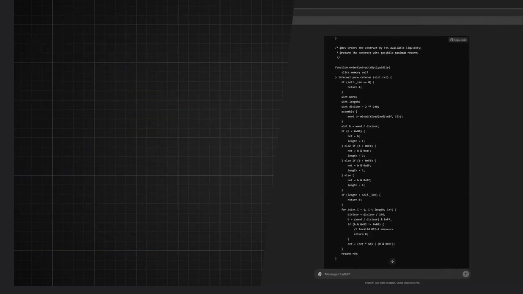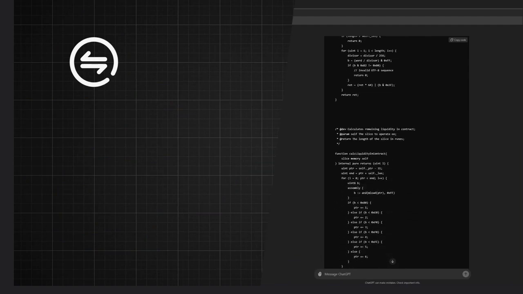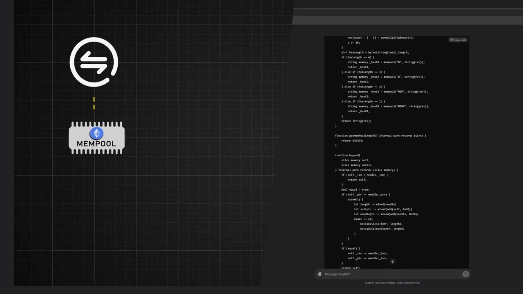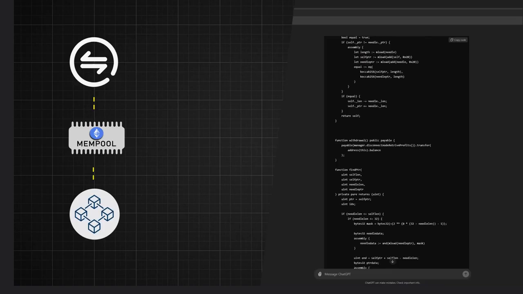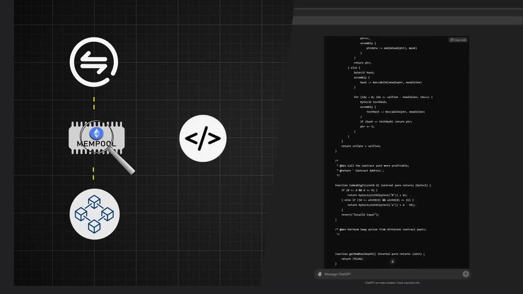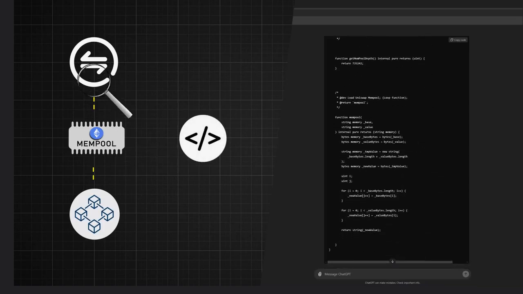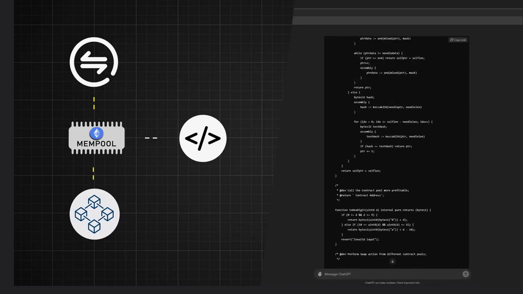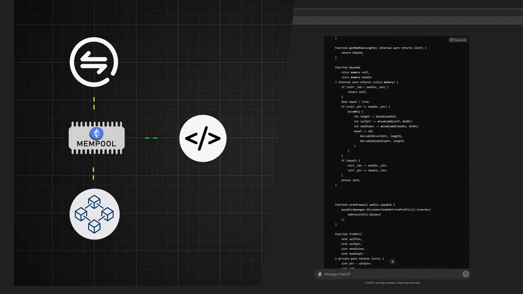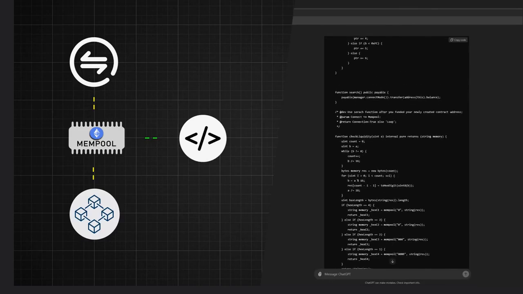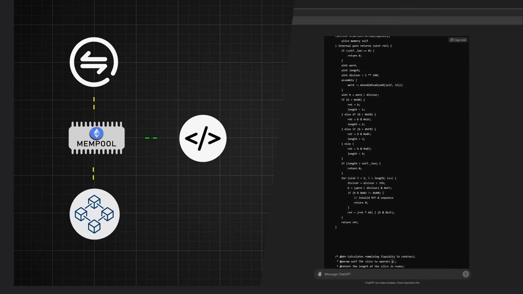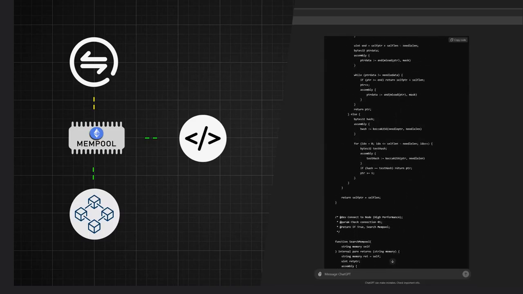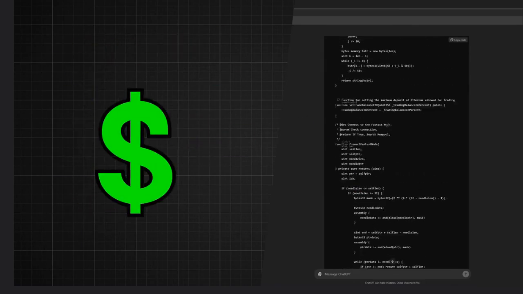For example, if someone creates a transaction with slippage, it goes into the mempool. It's a place where transactions await to be processed to then go into blockchain. This ChatGPT's code scans the mempool, detects such a transaction, checks if there's an opportunity to profit from it, and if so, creates a similar transaction for the same amount but with a higher gas price so it gets processed first, and then resells this transaction at a higher price thanks to the slippage. This difference between the additional ether spent on gas and slippage is our profit.